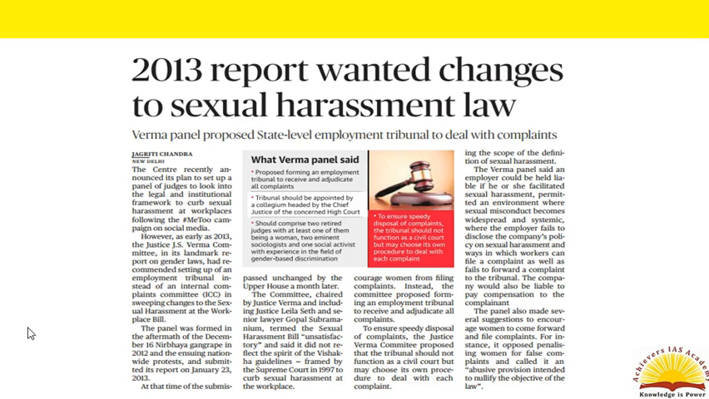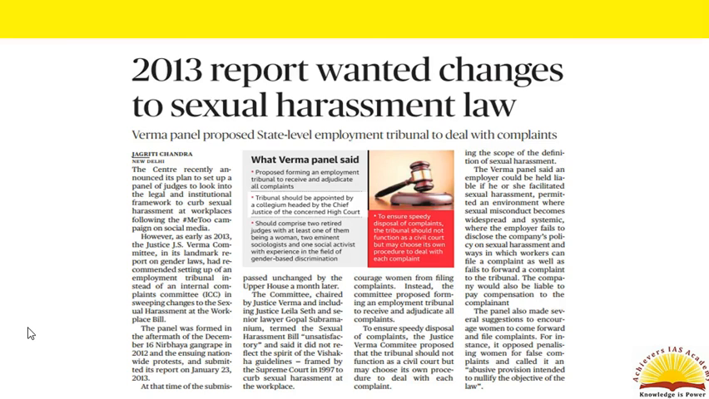The Sexual Harassment at Workplace Bill, which was formulated based on the Vishaka guidelines, had put in place an internal complaints committee to look into issues of sexual harassment at workplace. But the Verma committee, which was set up in 2013, had proposed forming an employment tribunal to receive and adjudicate all complaints to ensure speedy disposal and justice for the victims.